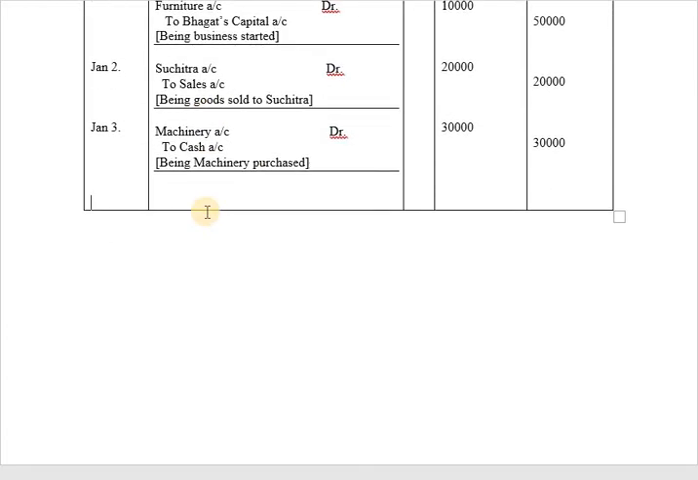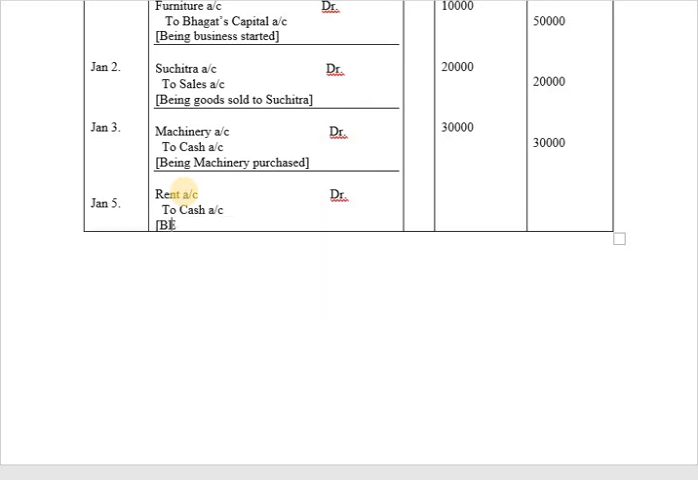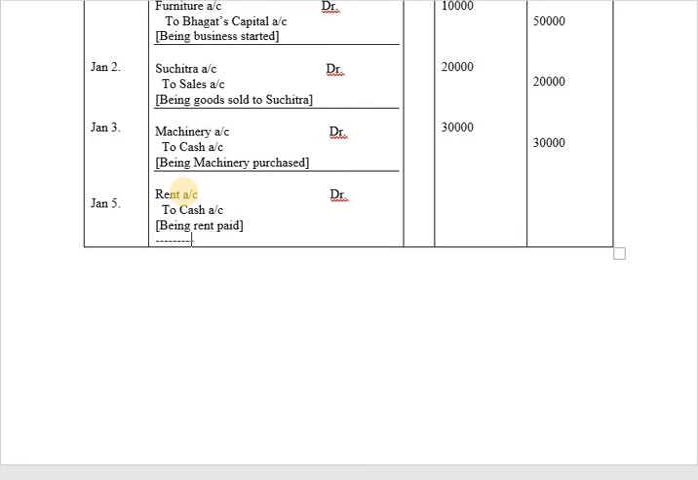So the date will be taken as January 5. As you are paying rent, the journal entry will be rent account debit. It is an expenditure, debit all expenses, rent account debit to cash account, because you are paying cash. So cash is going from the business, and the narration will be being rent paid. After this journal entry, just draw a line.